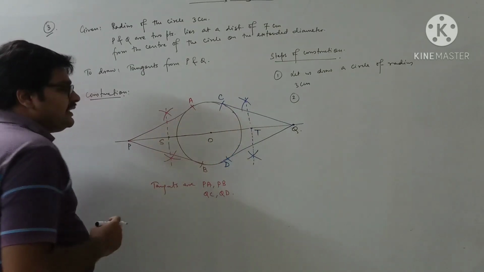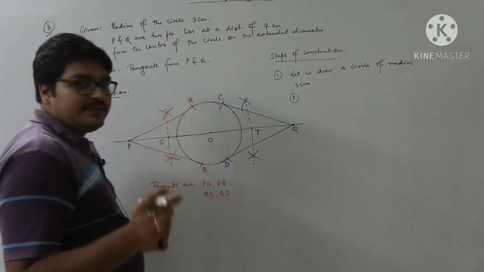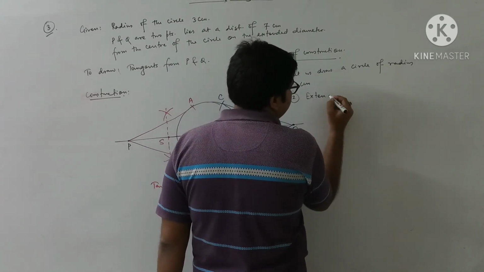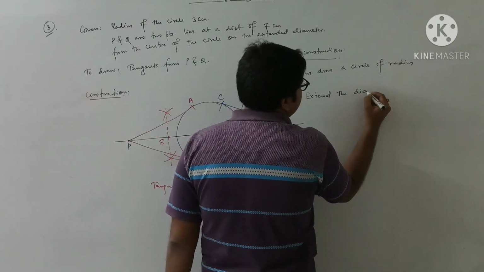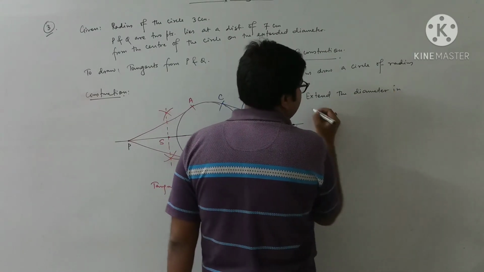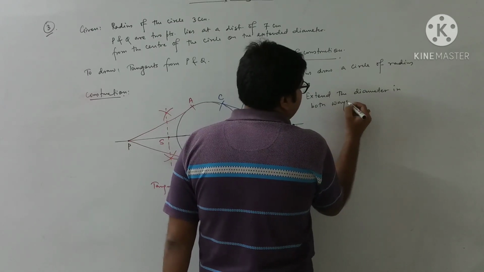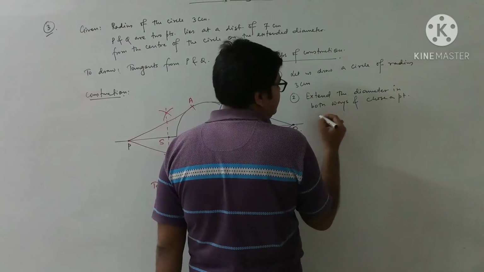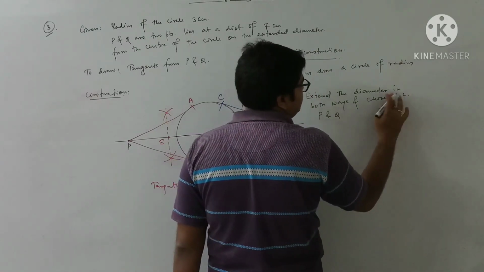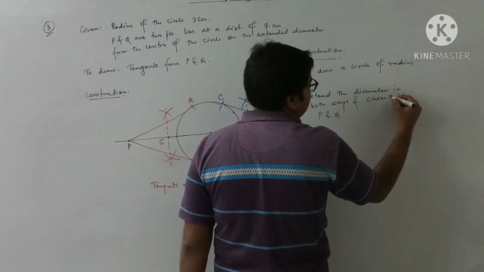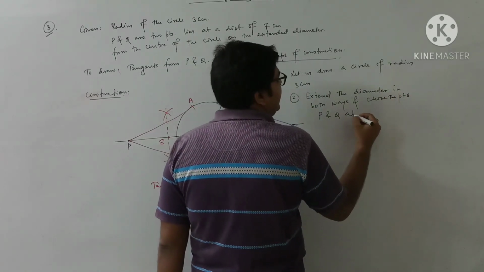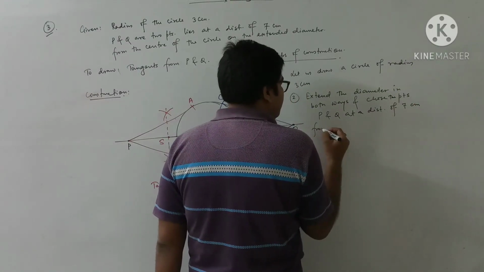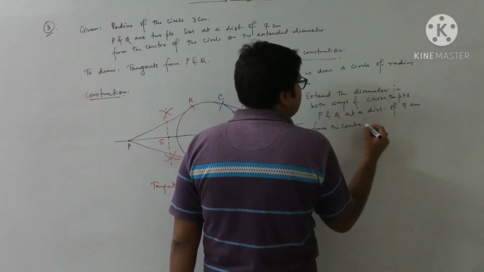Extend the diameter of the circle in both ways and choose 2 points P and Q at a distance of 7 cm from the center of the circle.